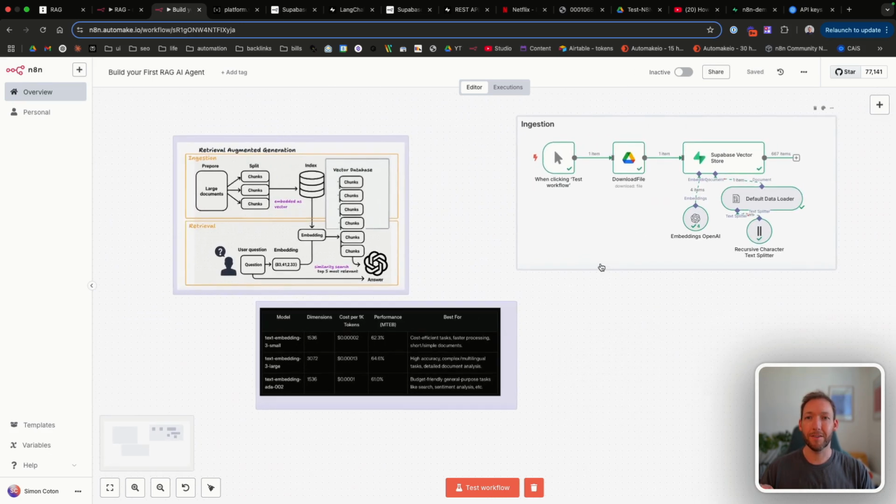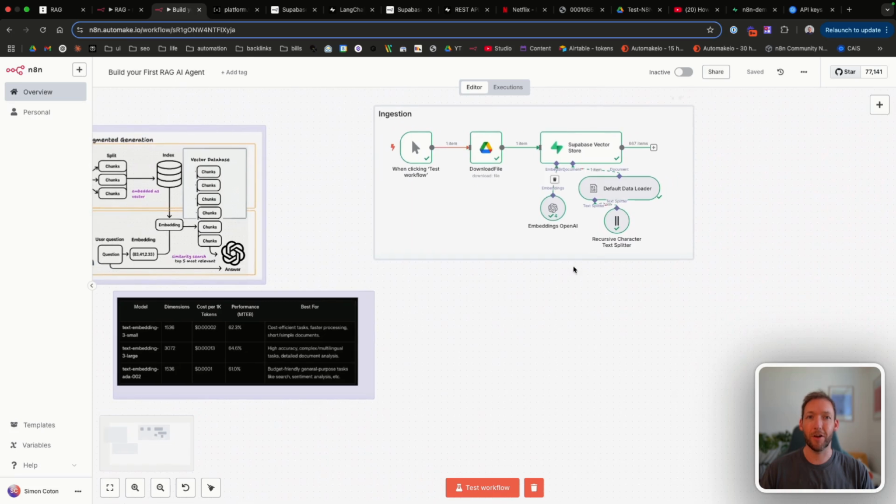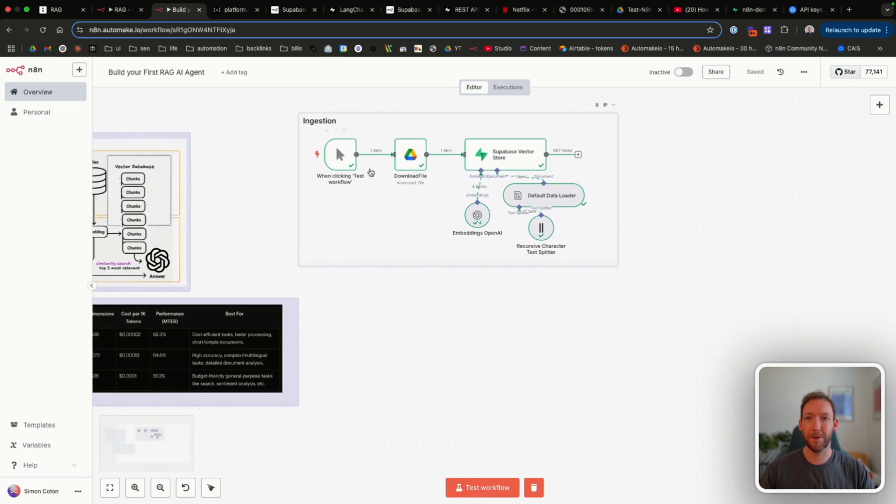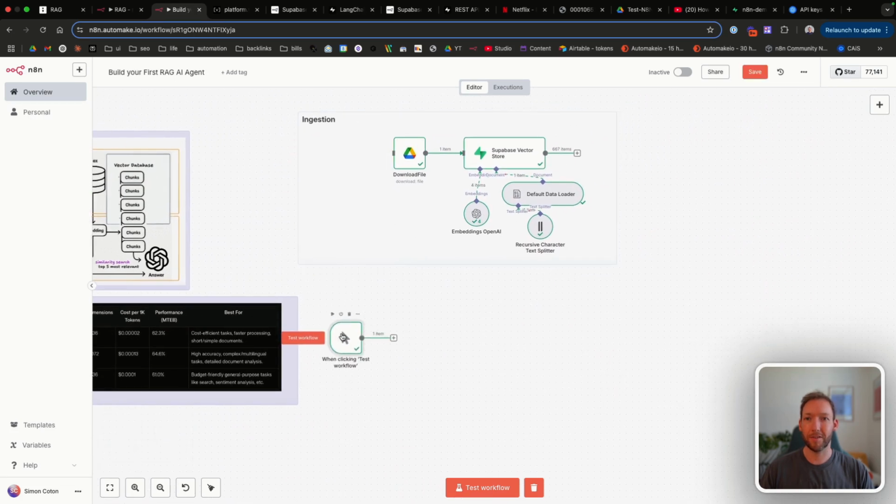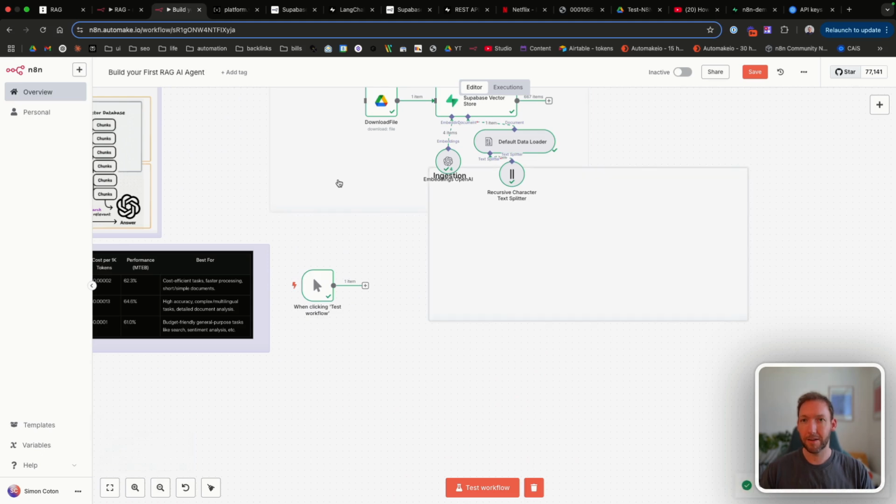Let's cover the retrieval stage now. So we've loaded the document into the database. Let's take off this test here. Let's copy this note, and let's just start creating our retrieval journey.